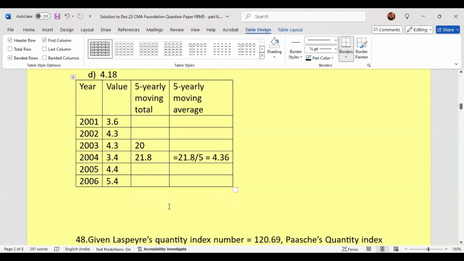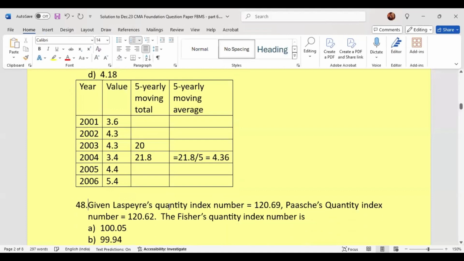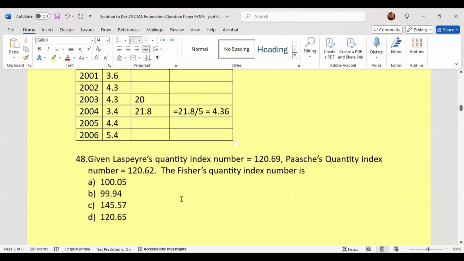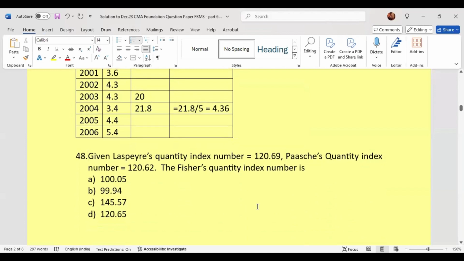Let us move on to the next question. Given Laspeyres quantity index is 120.69, Paasche's quantity index is 120.62, the Fisher's quantity index number is what? So Fisher is the geometric mean of Laspeyres and Paasche.